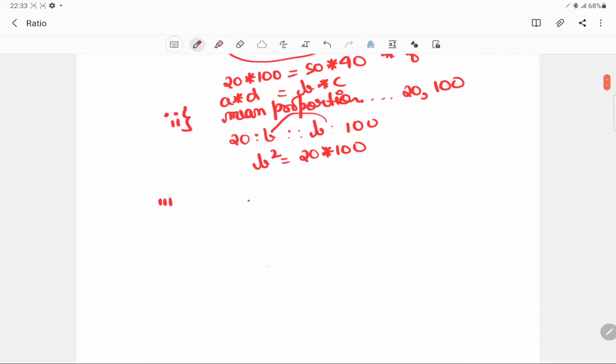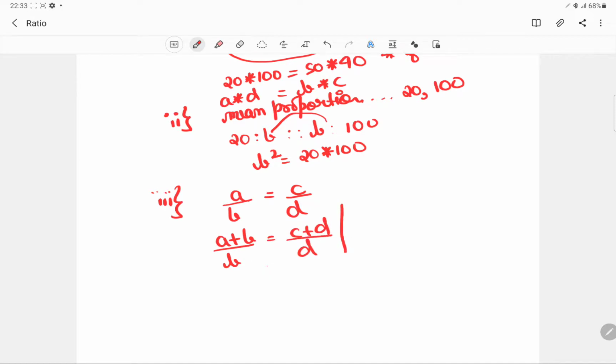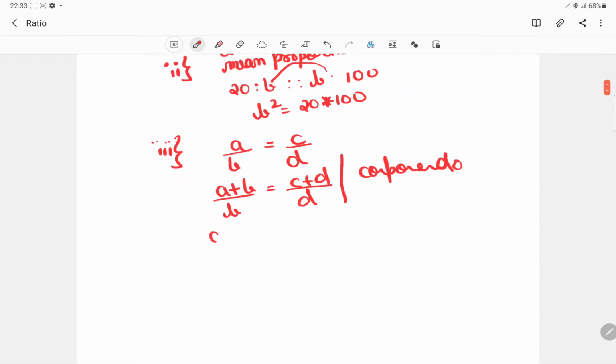So the third property that you have is, if you are given a is to b is equal to c by d, then always remember that (a plus b) upon b is equal to (c plus d) upon d. This is called the property of componendo. And (a minus b) upon b is equal to (c minus d) upon d.